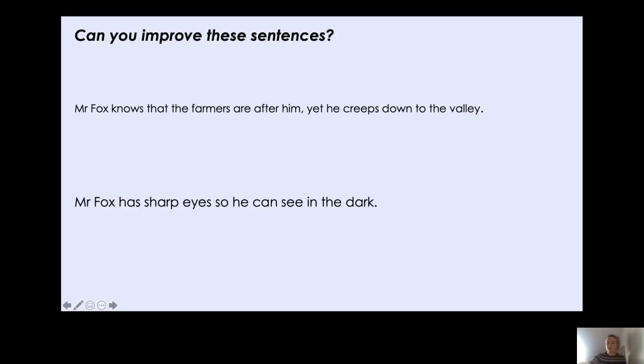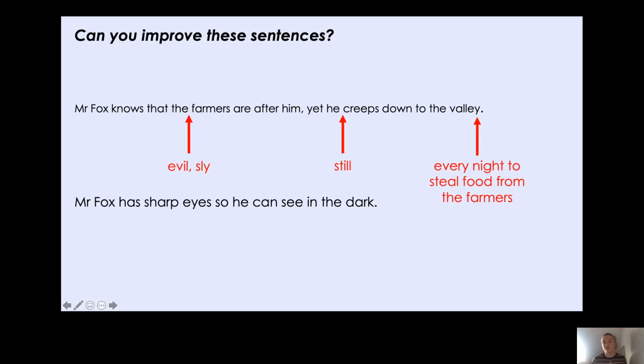So the first thing I thought of was to describe the farmers. So I've used an expanded noun phrase here. The evil, sly farmers. Remember, you need 2 adjectives for an expanded noun phrase. Now, what else have I added? Well, I've also added still, yet he still creeps down to the valley. And then I've added every night to steal food from the farmers. So I've said when he creeps down to the valley.